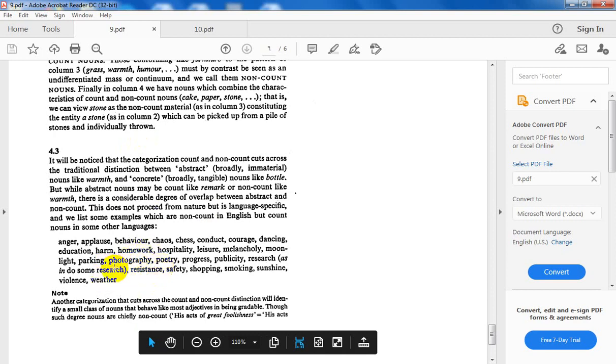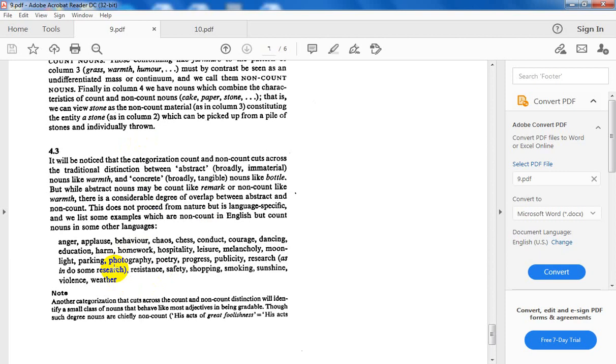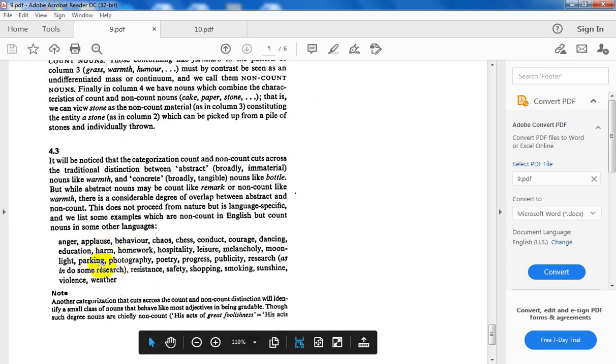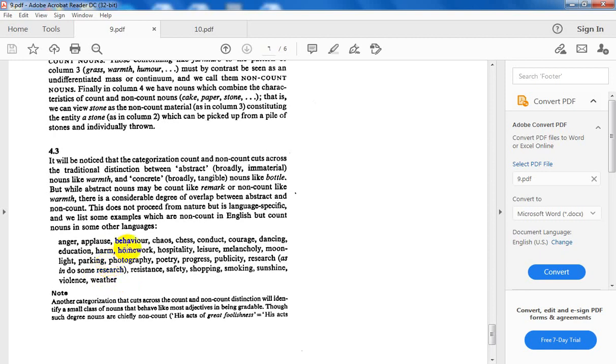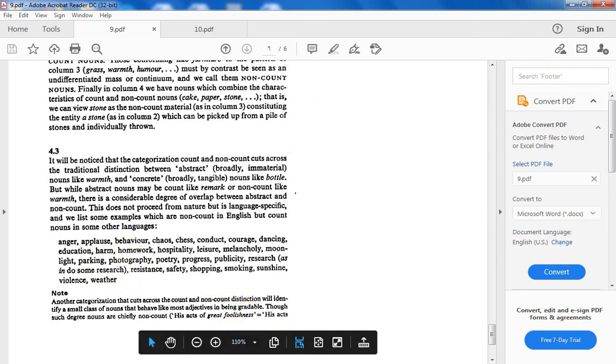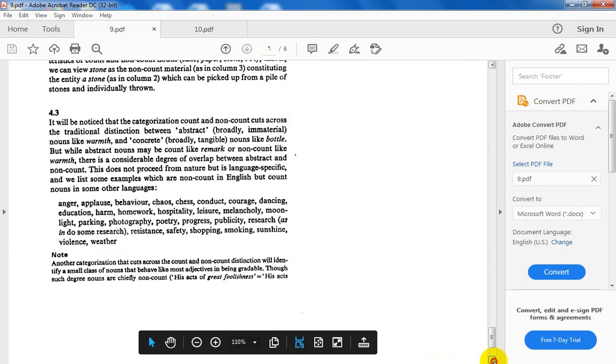But in other languages, for example French, Spanish, Latin, maybe they are classified as count nouns. So it is a matter of language rules, language specific. Okay. Look at the notes, students.